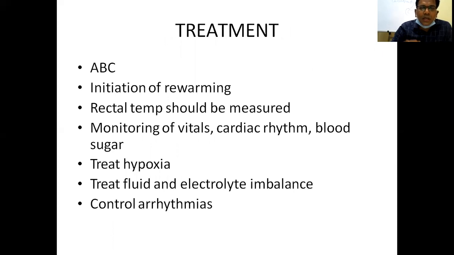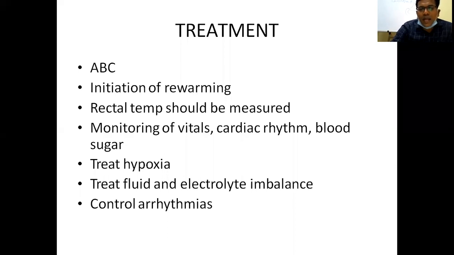So treatment: airway, breathing, circulation. So maintain ABC. Initially, to achieve the target, mean arterial pressure should be maintained at least 60 mm of Hg. Then initiation of rewarming. Rewarming is of two types: passive rewarming and active rewarming. Passive rewarming is warming the patient up with blankets and humidified air.